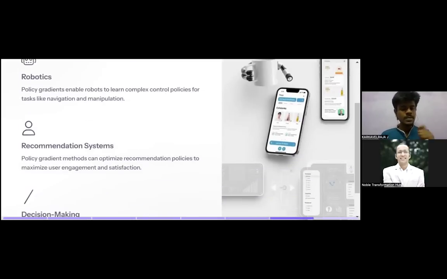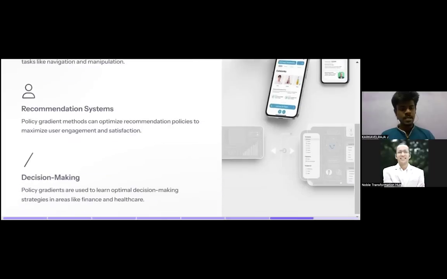Next is recommendation systems. Policy gradient methods can optimize recommendation policy to maximize user engagement and satisfaction. Since we know the patterns of humans, it is easier for us to build something like a recommendation system. We have a collection of data. Based on the data, we will form some kind of policy. Based on the policy, we can create a recommendation system. Data, policy, leads to a recommendation system.